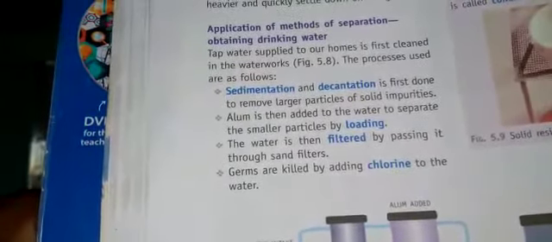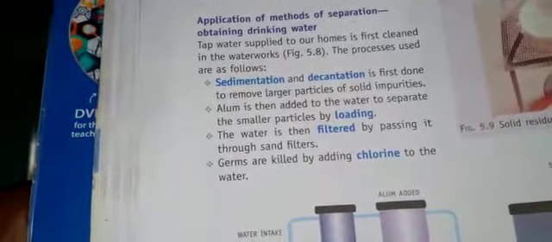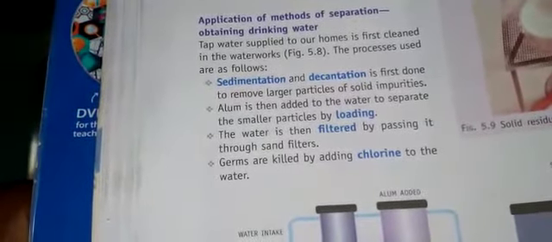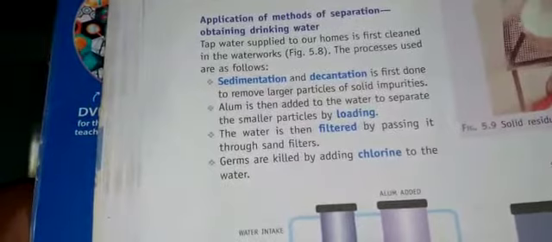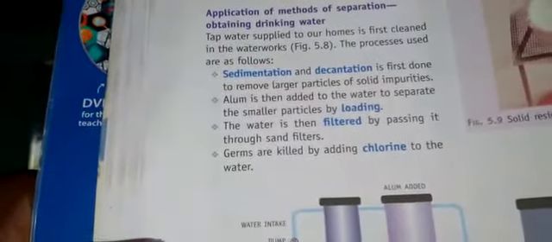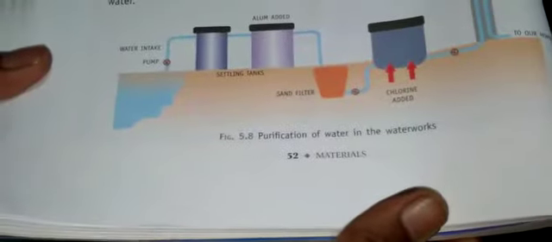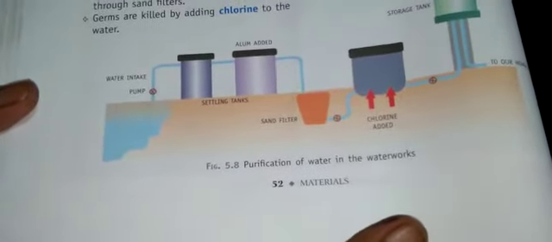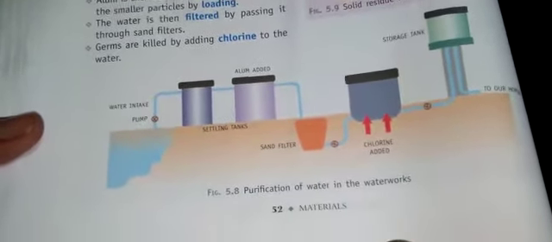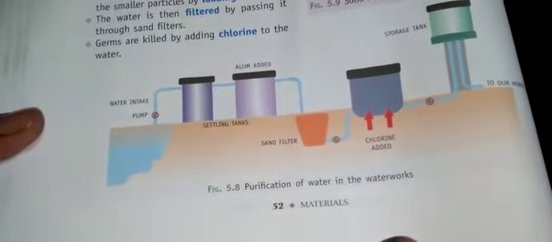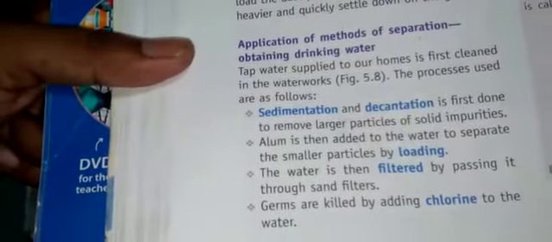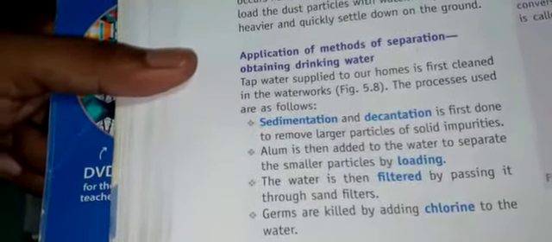Then the water is filtered by passing it through sand filters, and then germs are killed by adding chlorine to the water, okay. See, this is the purification of water in the water works. So this is all about the application of methods of separation for obtaining drinking water, okay.